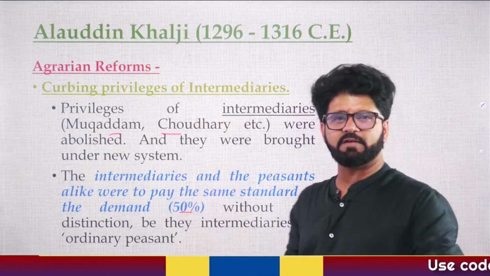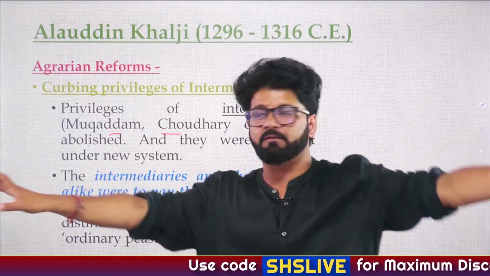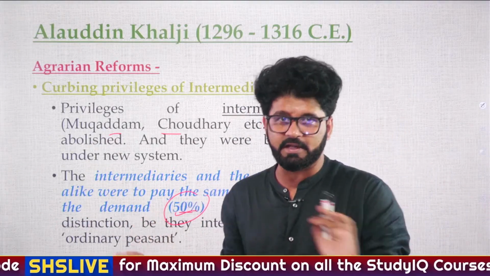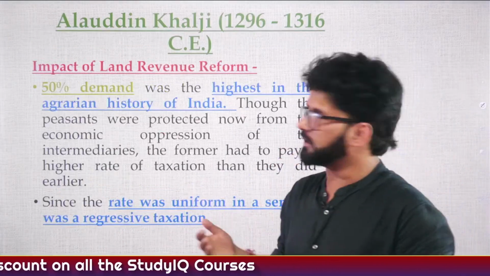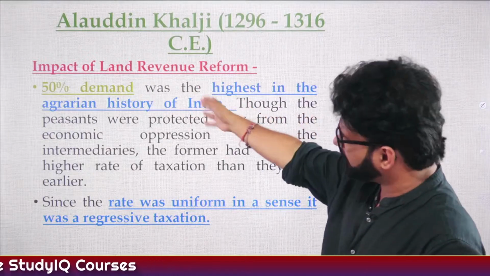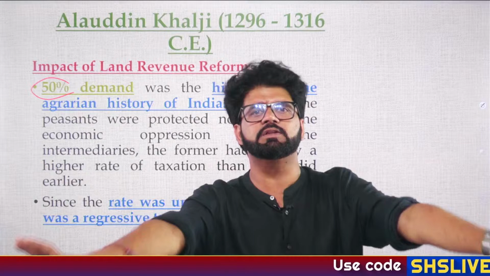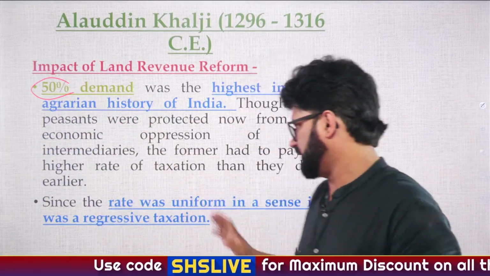And demand was the same for everyone. If I'm taking 50% tax from you, I will take 50% tax from everyone. And this was the highest tax ever taken, which we have recorded. But even then, this period was prosperous in one way or the other. So impact of revenue reform, we have talked about this. 50% demand was highest. Up until now, we are talking about 1/3, 1/4, 1/6. 50% is the highest which we have seen.